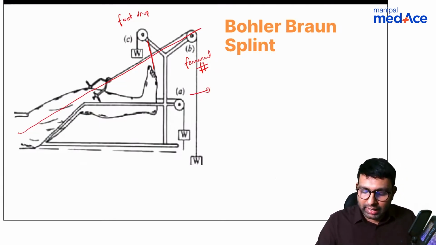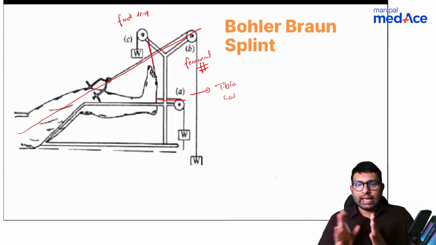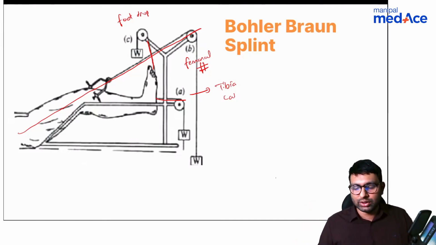This A pulley is mainly used in tibia fractures or calcaneum fractures where you want a straight traction. So in those cases, we'll use pulley A. So this is a Bohler Braun splint, and these are its 3 pulleys. Okay, the advantage is ease of immobilization. You can keep it here, and also varied angles of pulleys, which will give you different kinds of traction.